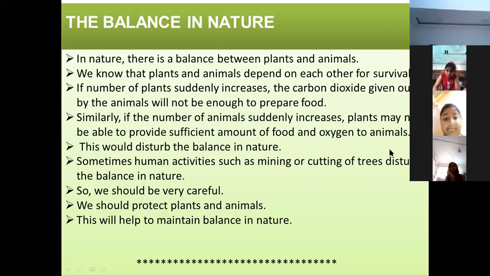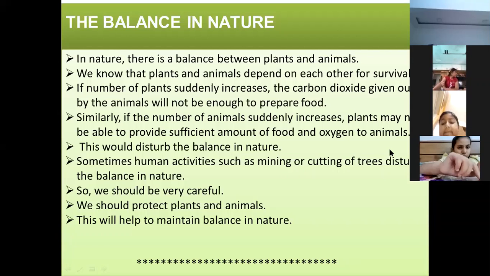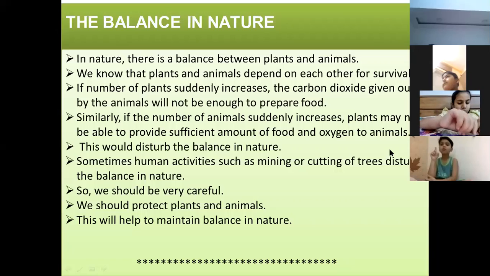Yes, Siddhi. How can you contribute? Many humans are cutting trees and disturbing nature. What can you do?